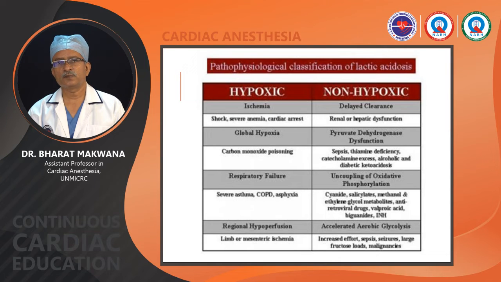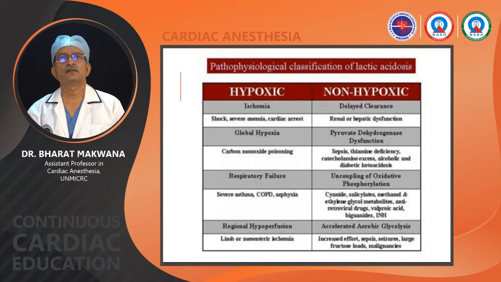Limb and mesenteric ischemia: the intestine is also metabolically very active, and if the blood supply of the gut is hampered, it will lead to major lactic acidosis. It can also lead to D-lactatemia. Okay.